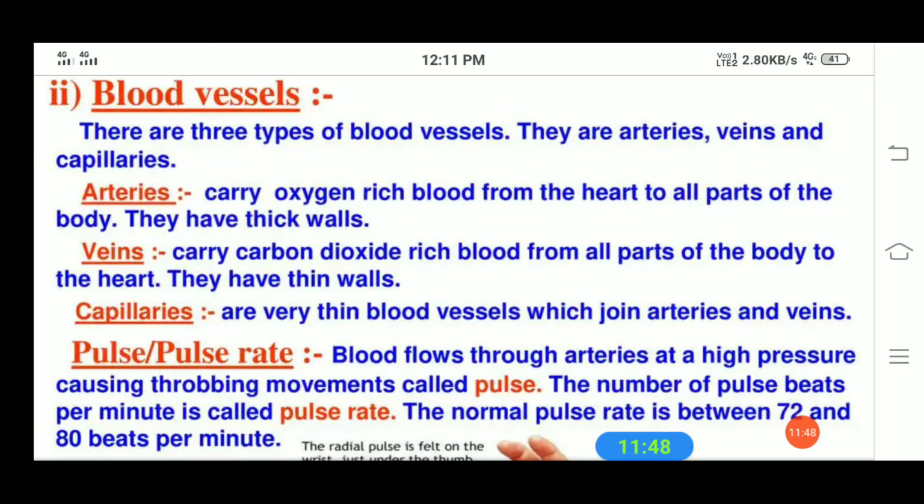So what is meant by arteries? Arteries carry oxygen rich blood from the heart to all parts of the body. Since the blood flow is rapid and at high pressure, the arteries have thick elastic walls. Students, what is the main function of arteries? They carry oxygen rich blood from the heart to all parts of the body, and they have thick walls.